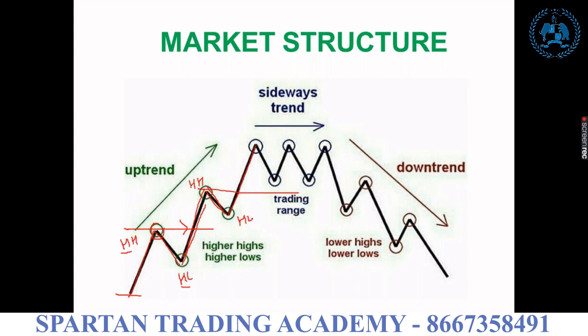Whenever you get the structure of higher high and higher low, you can easily find out the trend. What's the trend? It is the uptrend. Whenever the higher high is broken out, you can take the buy entry, not a sell entry. Suppose someone asks: whenever the market starts profit booking, it comes down, right? It creates a higher low, so shall I take a sell? No, that is not a correct answer. It is not the correct trend either. So whenever you get the higher high structure, we need to focus only on buying, not selling.